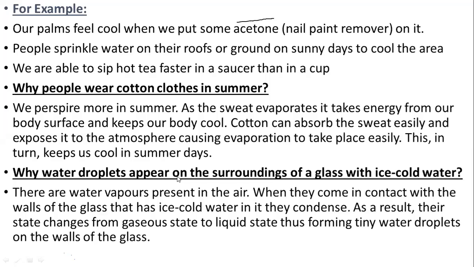So where are they coming from? Because the water inside the glass is cold, it is in contact with the atmospheric air, and the water vapour in the air is converted into liquid because of the lower temperature, and appears in the form of droplets outside the tumbler or the glass.